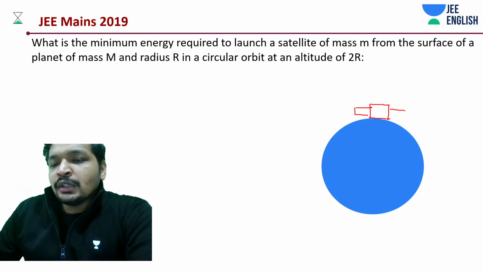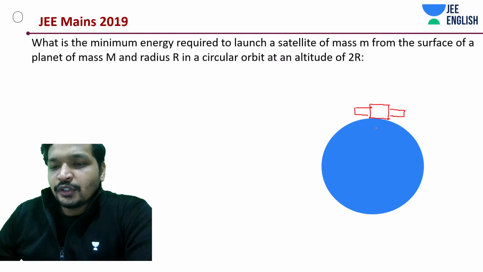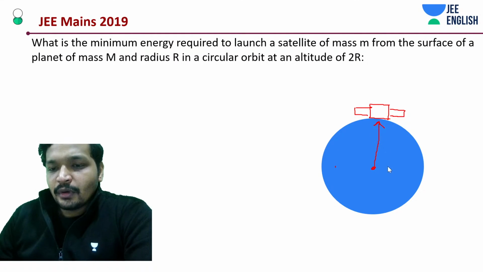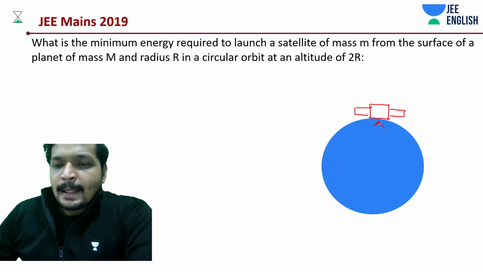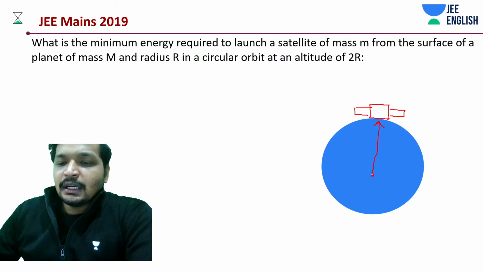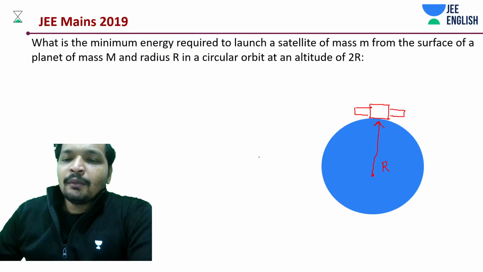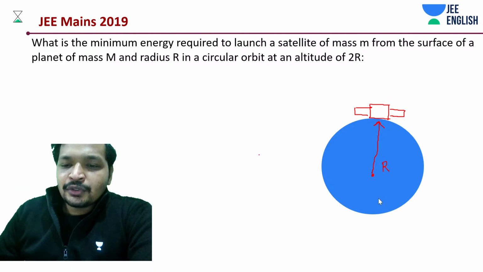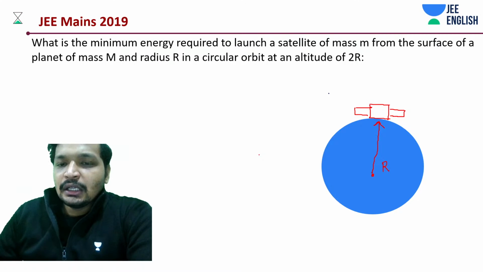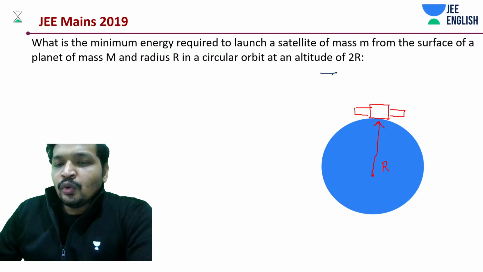Now what you need to do is, of course, give it some initial energy. This planet has some radius R, and we are supposed to launch it at a height 2R.